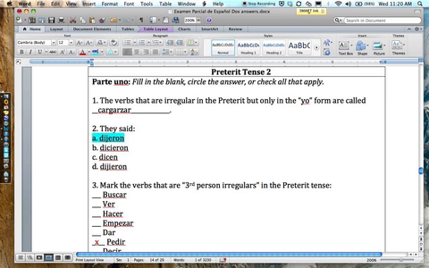The verbs that are irregular in the preterite but only in the yo form are called car-gar-zars. We've said that 1,000 times. Not irregular yos. That's present tense, and I got a lot of that from people. They said, people remember that the correct answer is dijeron because for those chart verb J stem changers, they drop the I. Hence, this is not the correct answer.